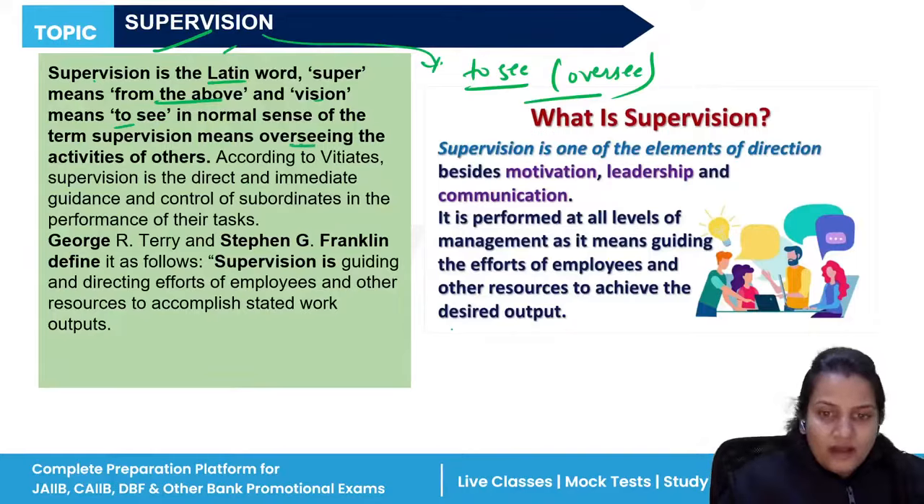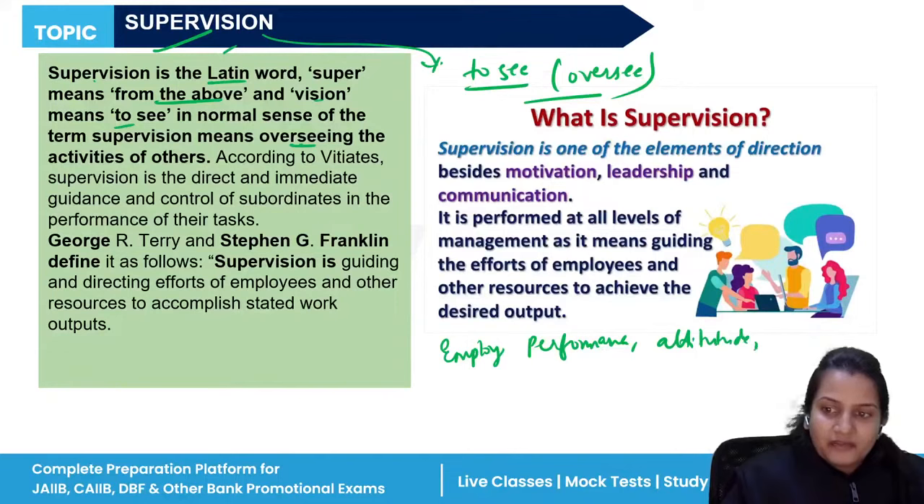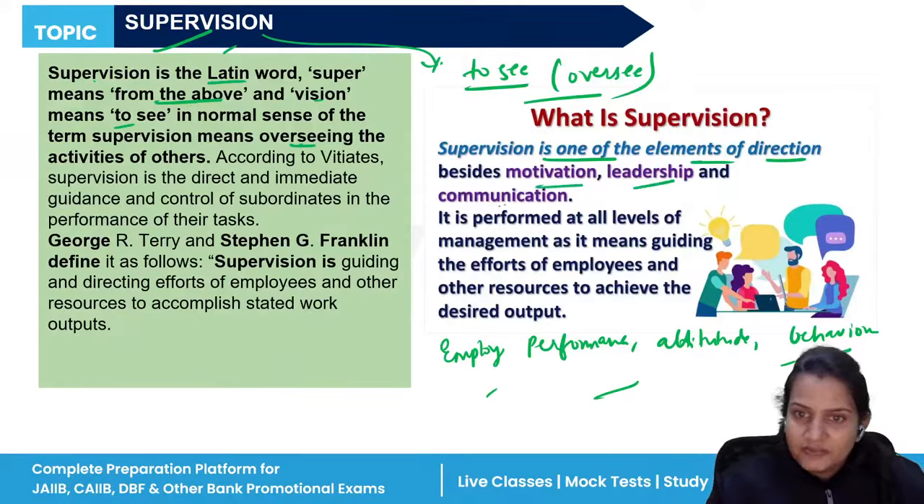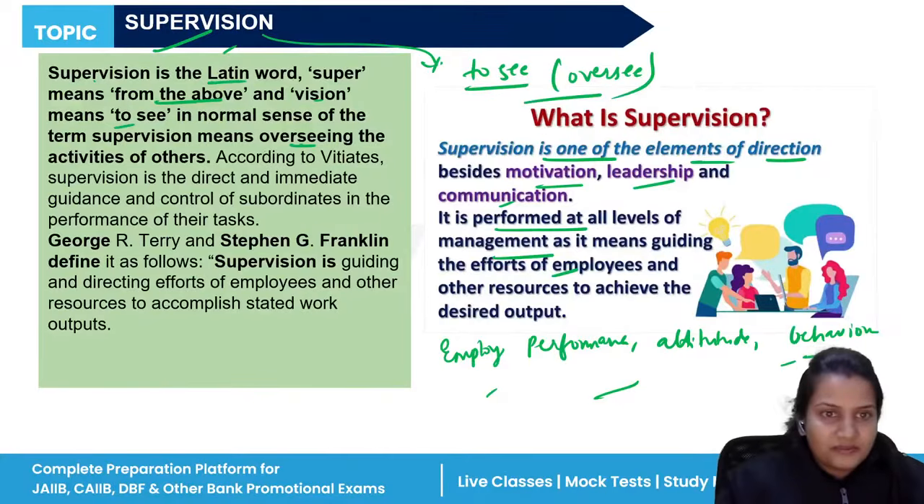If you have to see whether employees are performing well or not, their performance, their attitude towards the organization, their behavior towards employees, and you are supervising all these things, it means you are keeping control on your employees. You are keeping an eye on whether their performance is good or not. So it is one of the elements of direction besides motivation, leadership, and communication. Again, it is performed at all levels of management, guiding the employees so that they can achieve their targets.